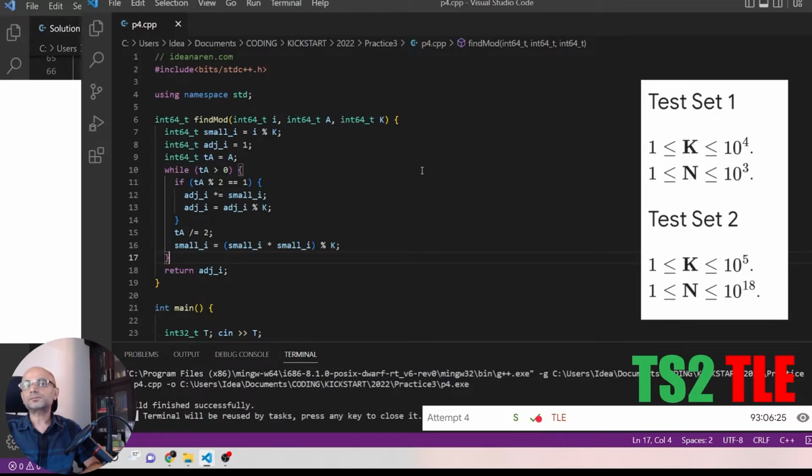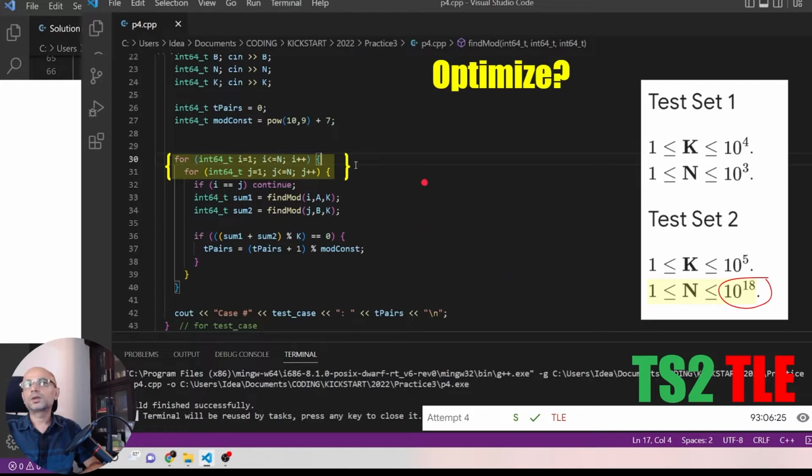But for test set 2, we are dealing with k up to 10 power 5 and n up to 10 power 18, where we are hitting the TLE error. If you look at our for loops, we are going from 1 to n for i and also j, where n can be 10 power 18. So how can we optimize this?